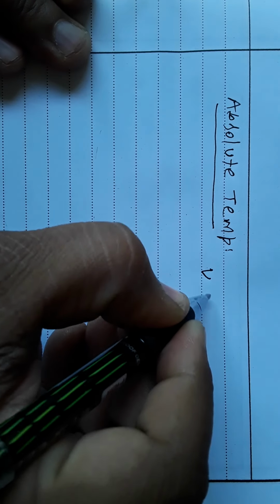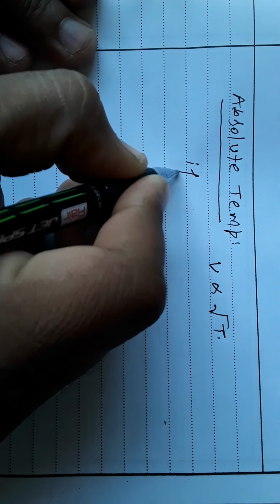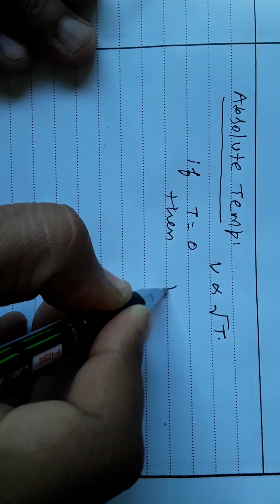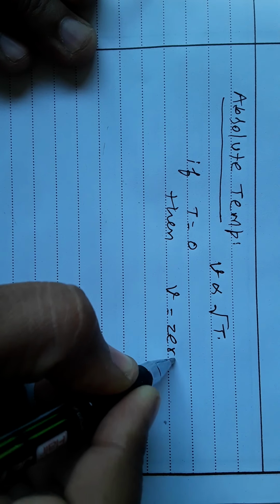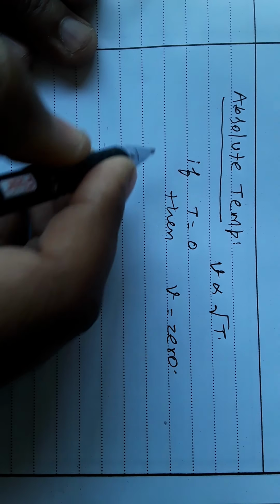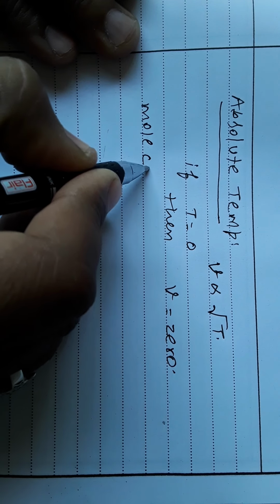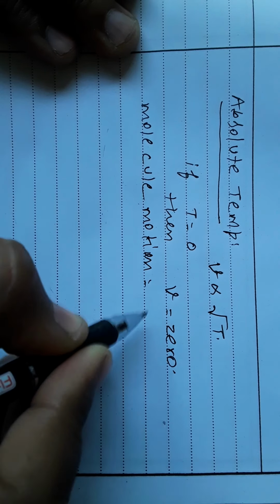Now the absolute temperature. We have proved V is directly proportional to the square root of T. If temperature is 0, then velocity will be 0. If velocity is 0, we can say that molecular motion stops.